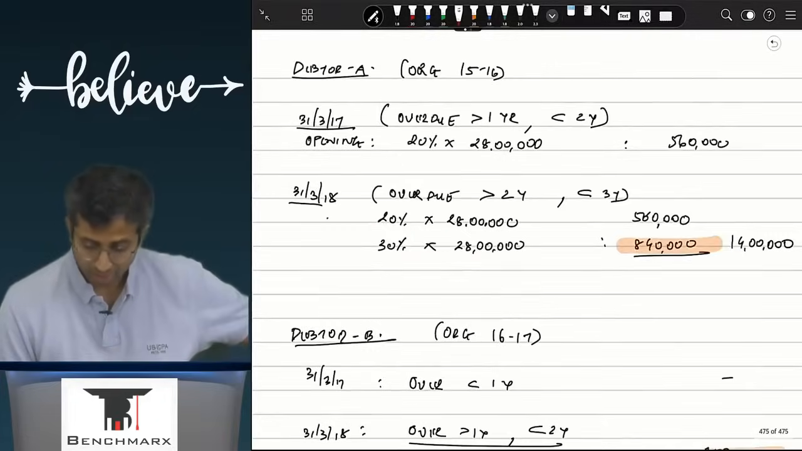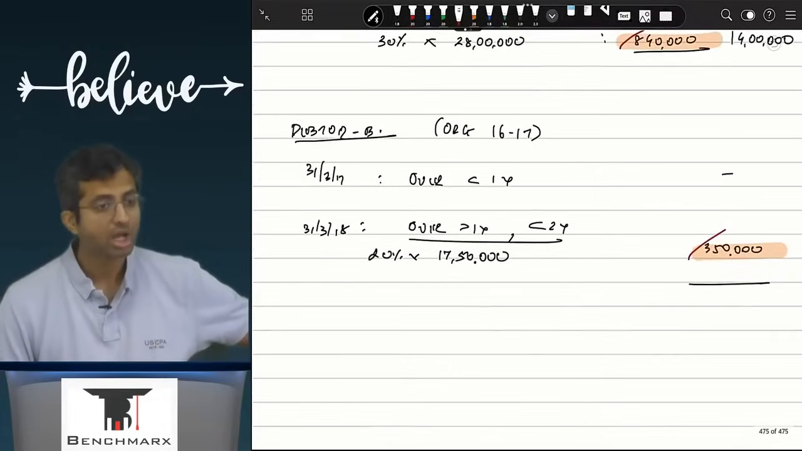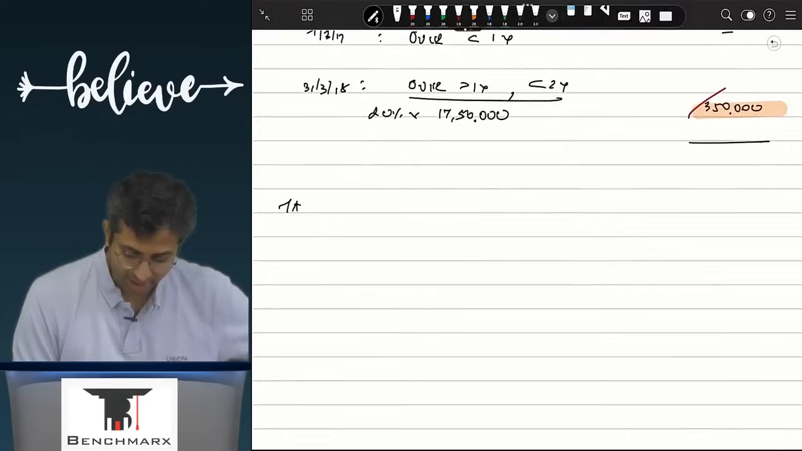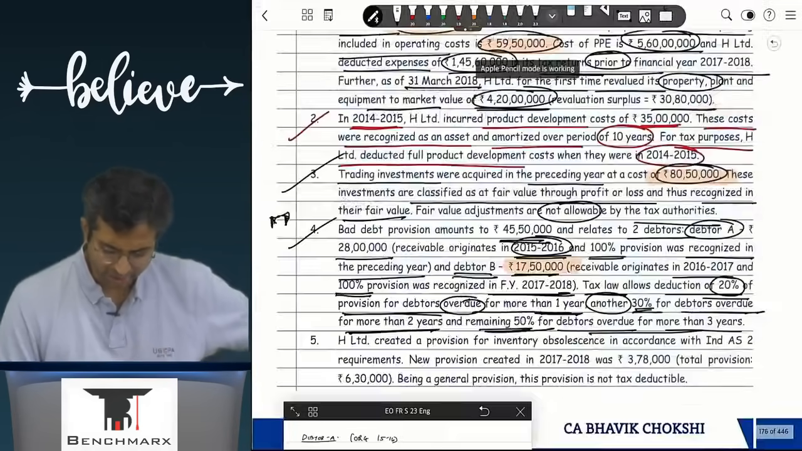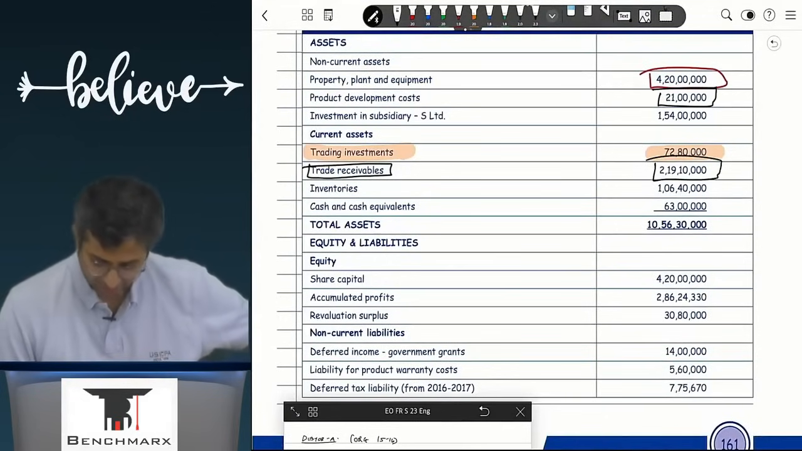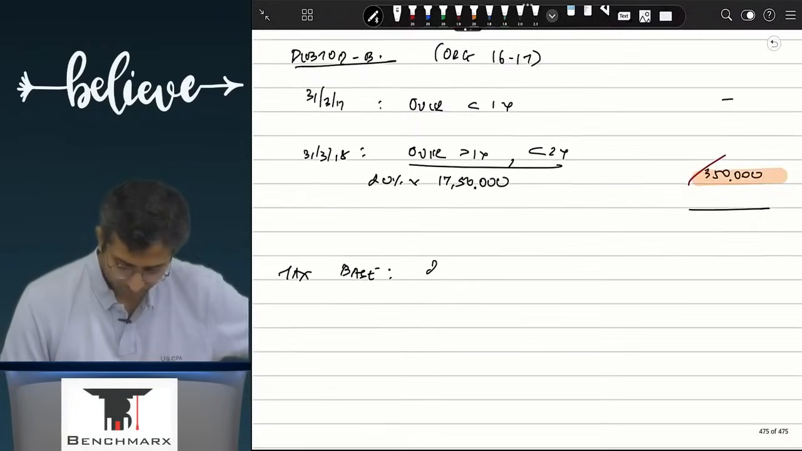These two you have provided during the year. But if I want to do the tax based calculation, this is a headache now. If I want to do the tax based calculation, what are my debtors currently appearing at? 2 crore 19 lakh 10,000.